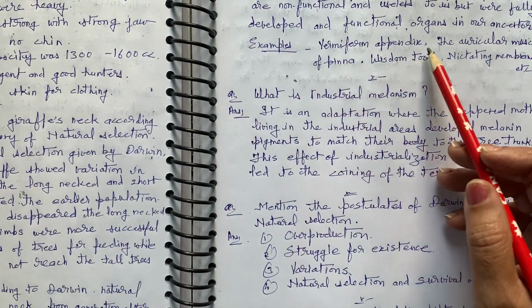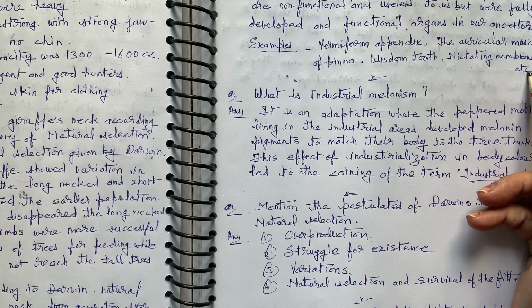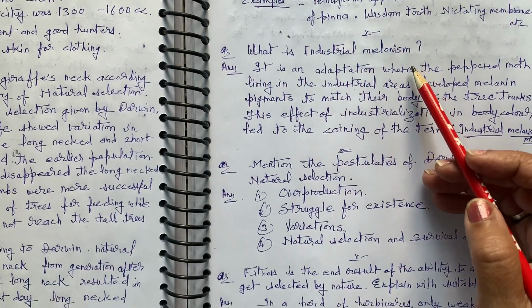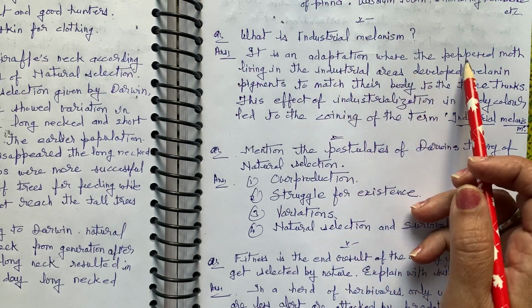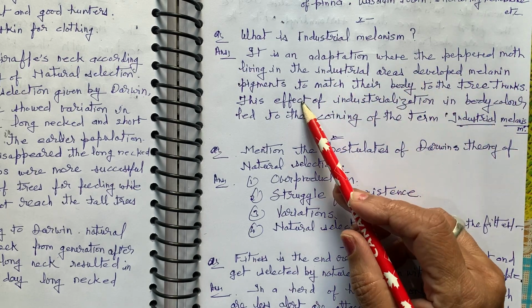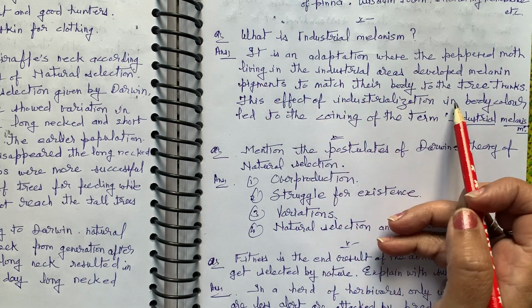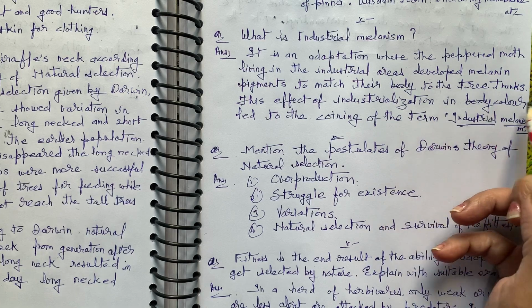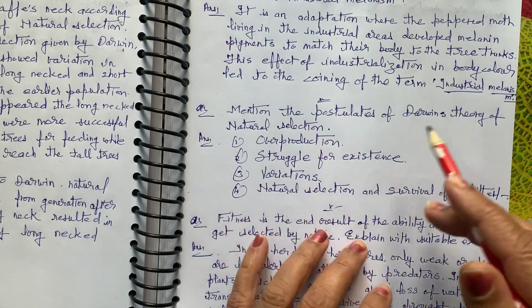Examples: vermiform appendix, auricular muscles of pinna, wisdom tooth, nictitating membrane, etc. What is industrial melanism? It is an adaptation where the peppered moth living in the industrial areas developed melanin pigments to match their body to the tree trunk. This effect of industrialization on body color led to the coining of the term industrial melanism.